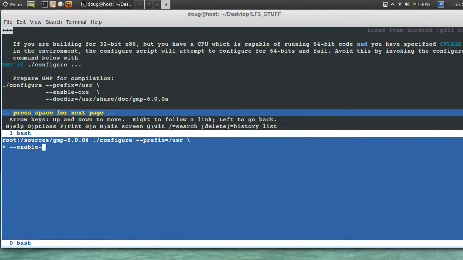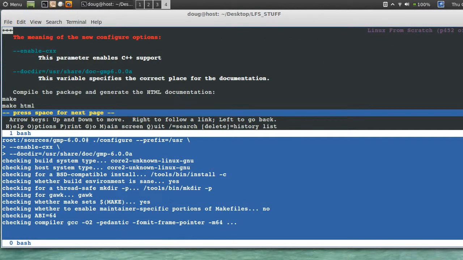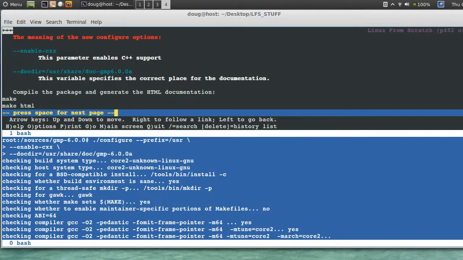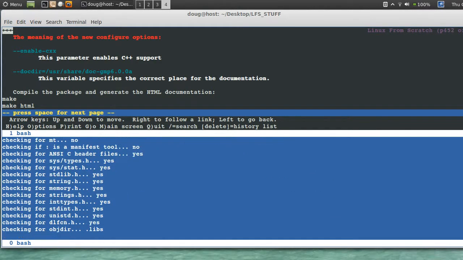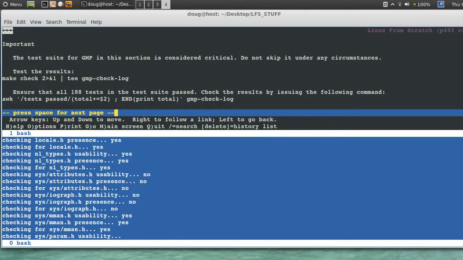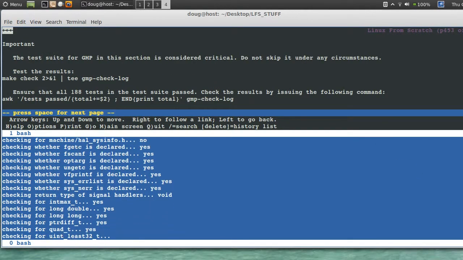Let's say enable-cxx, docdir is equal to /usr/share/doc/gmp-6.0.0a. And the package generates HTML documentation, so we can say make and make html. There's also a critical test here we have to run.